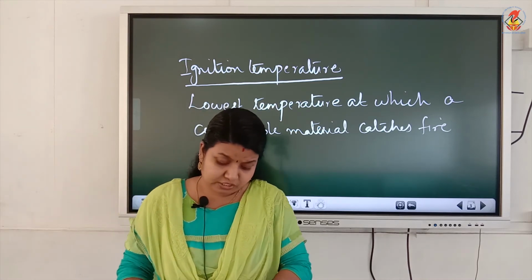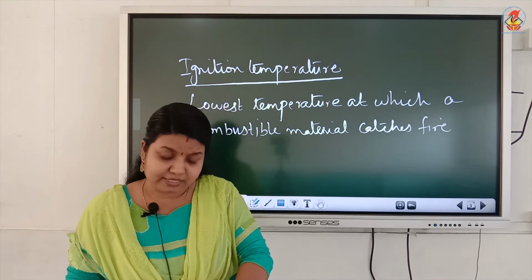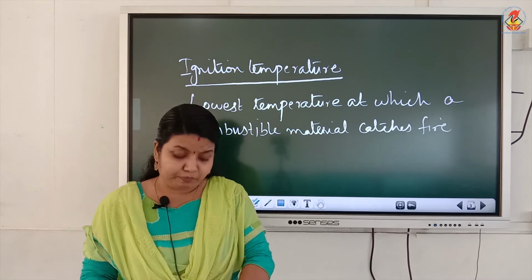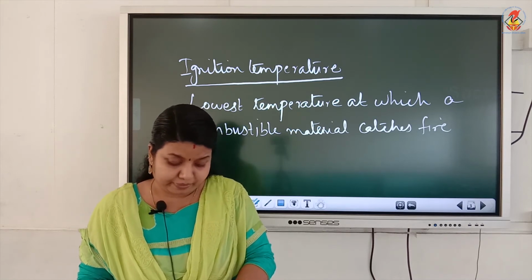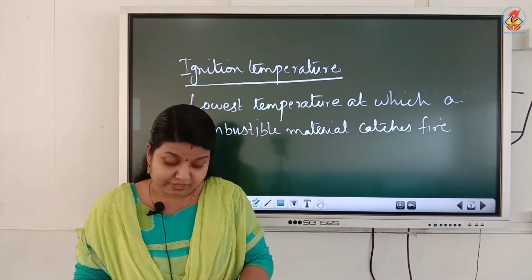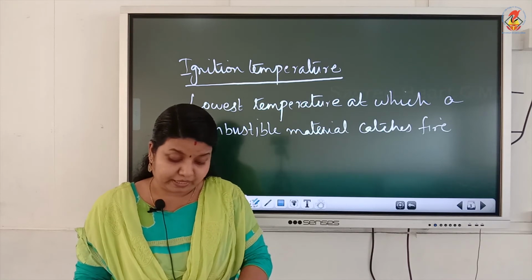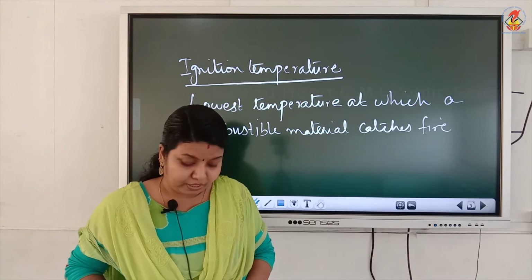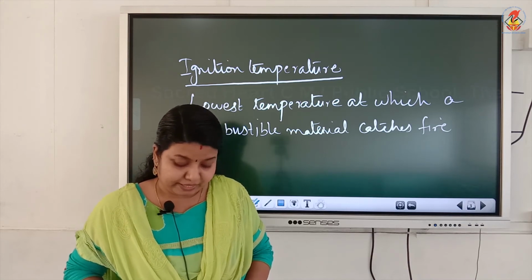Now in your textbook there is an activity 6.4. I will read the activity. Page number 67, activity 6.4. Make 2 paper cups by folding a sheet of paper. Pour about 50 ml of water in one of the cups. Heat both the cups separately with a candle.